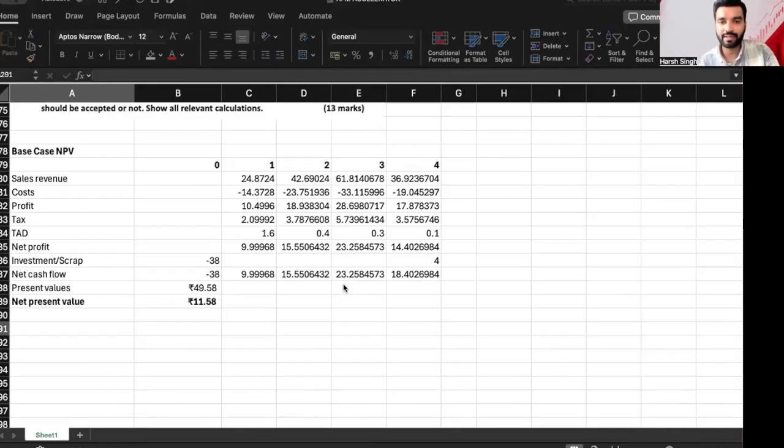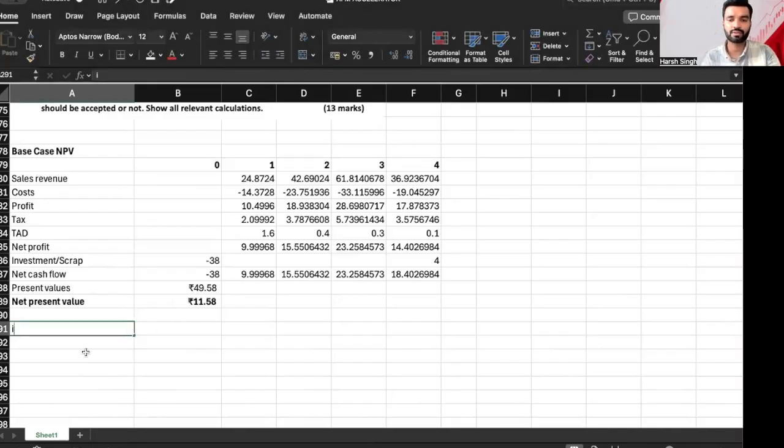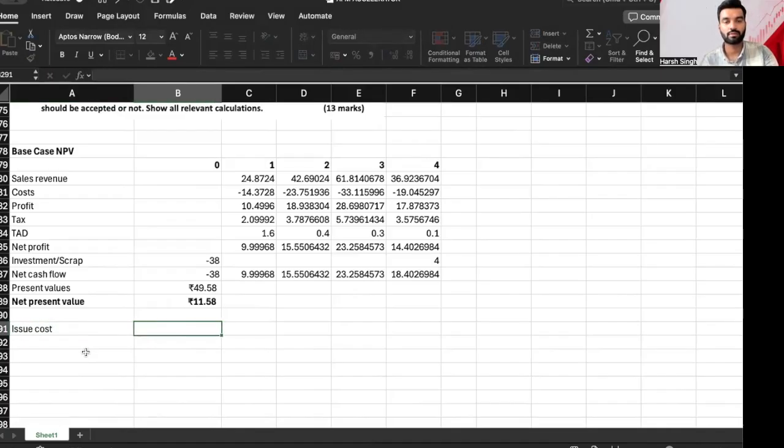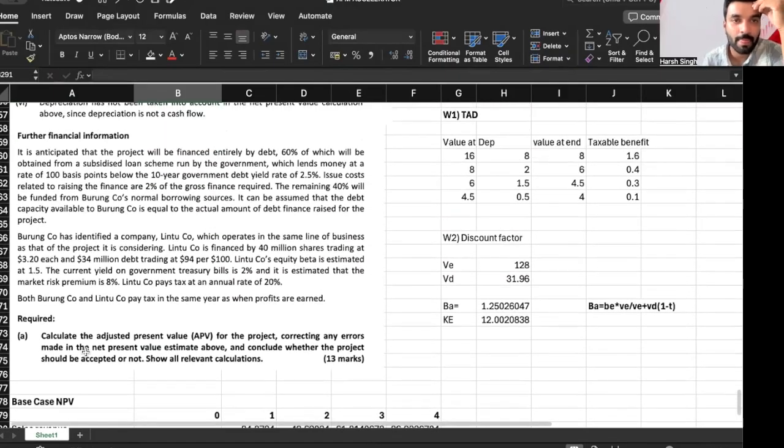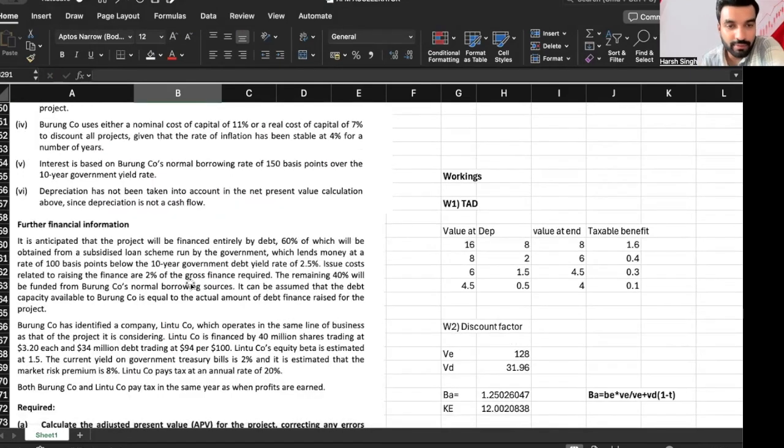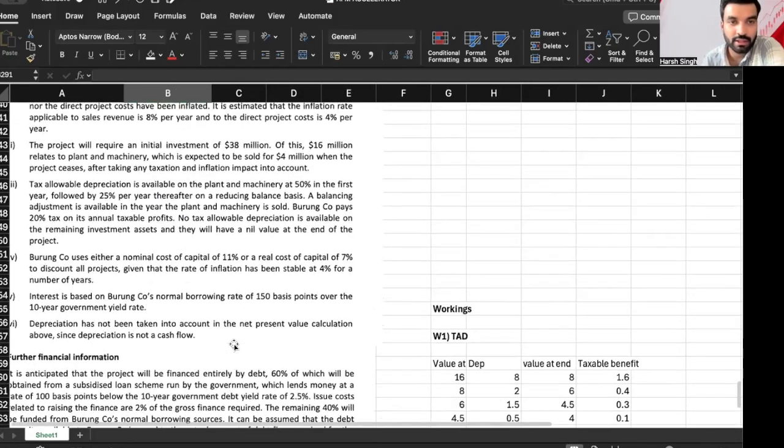Now let's move to the financing side effects, everyone. So first of all, we have issue cost. Issue cost, is it mentioned? Project will be financed entirely by debt, 60% of which will be obtained from a subsidized loan. Okay, is it given somewhere regarding the issue cost and all?